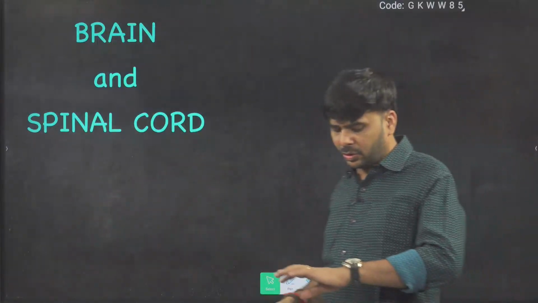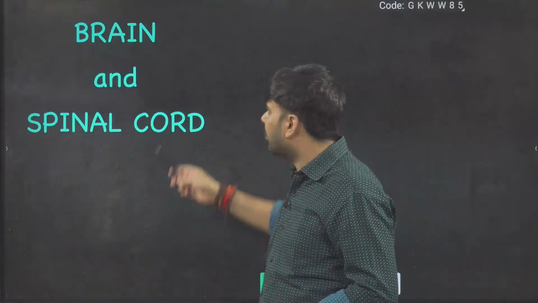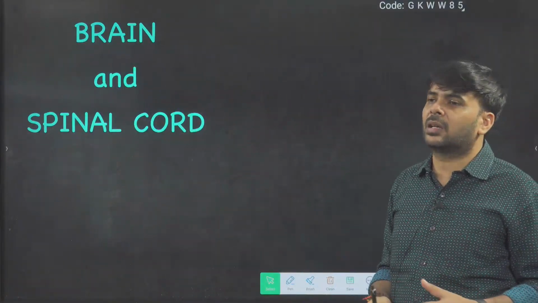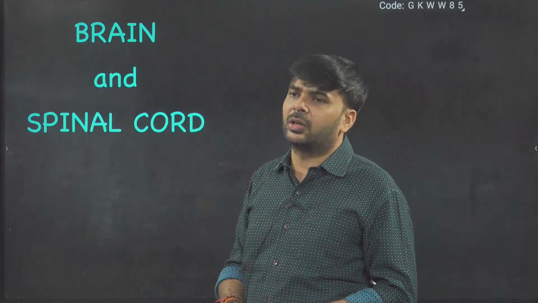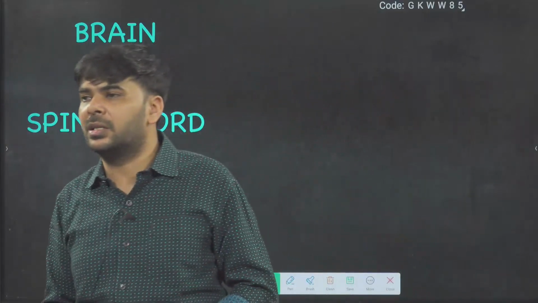Now brain and spinal cord, in a quick manner we are going to discuss. Brain is your main nervous system organ connected to your spinal cord, or you can say the brain's extension is the spinal cord.